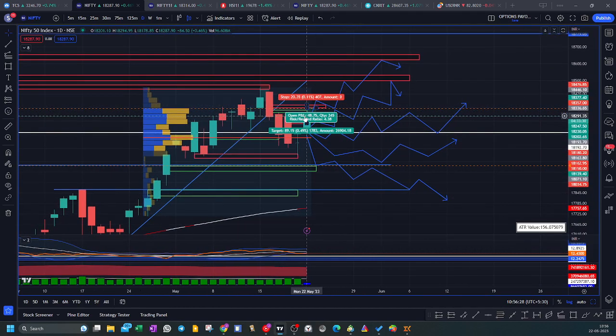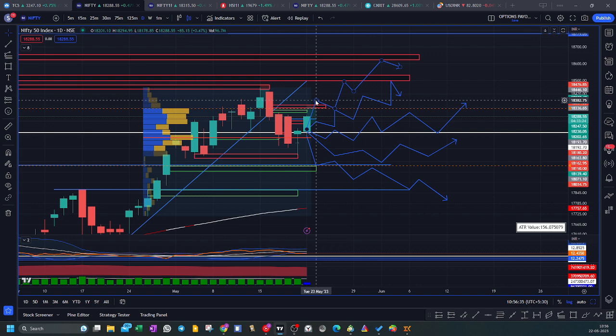So the first scenario is where the market takes a very strong bull run, a very strong upward shift. For this confirmation, we need a daily ATR of at least 140, 150 points, strong momentum on the upside, a close above the 18,380 level, consolidate, and then the market again to continue. So this kind of movement you can see and confirm that the first scenario might come into play.